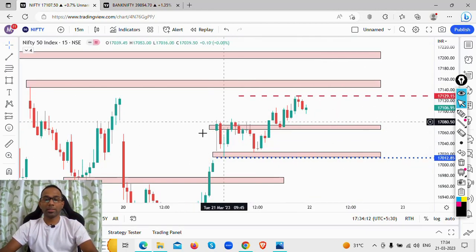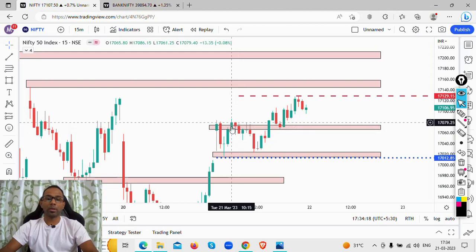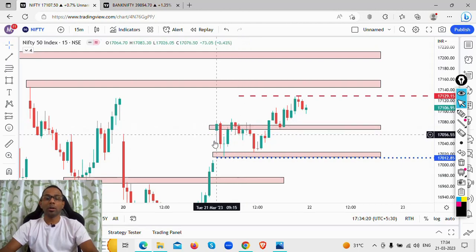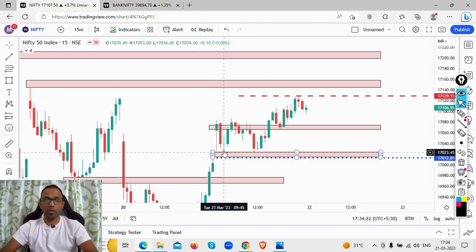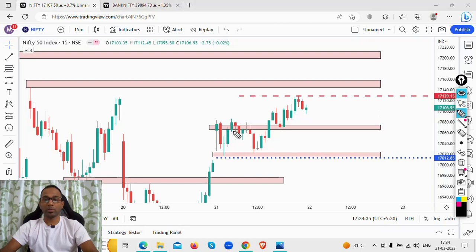I had marked this level as a resistance level. Now the price was trading here. The price has fallen from here; the price went back here and it fell from it. It was looking weaker here. The bears, the sellers, were looking much stronger here. What I did was, once the price started trading around this particular zone, I bought.